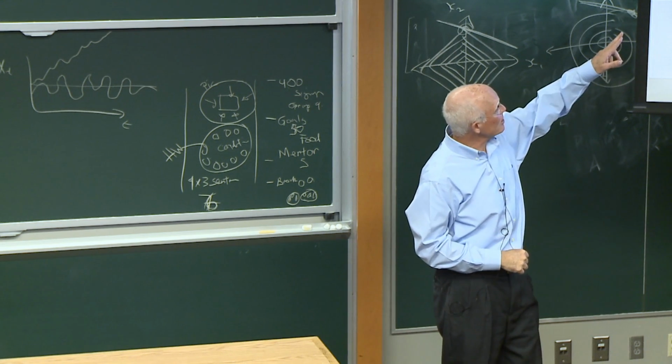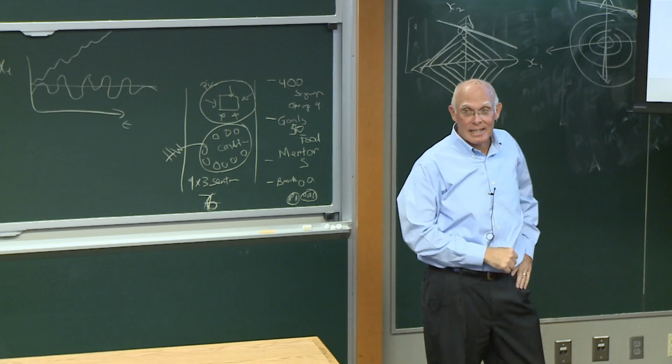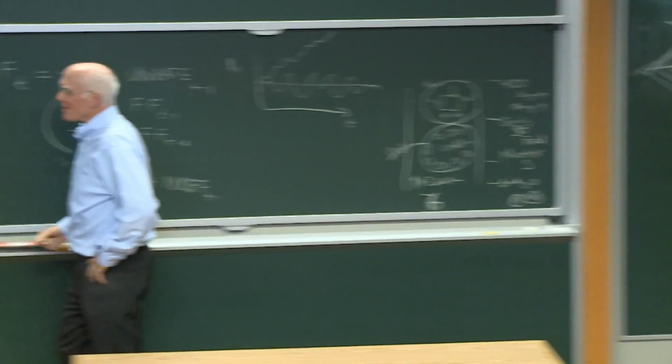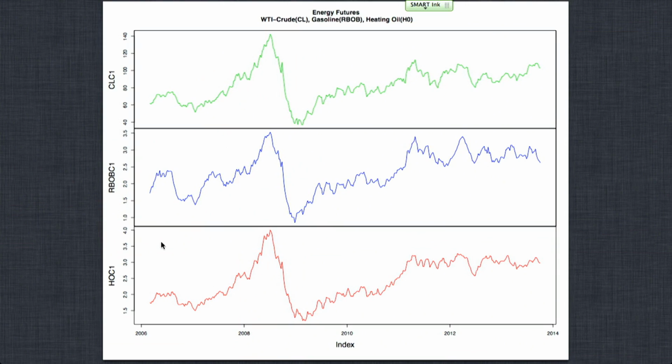The second series here is gasoline, RBOB gasoline. I always have to look this up. This is reformulated blend stock for oxygenated blending gasoline. Anyway, futures on this product are traded at the CME as well. And then heating oil.